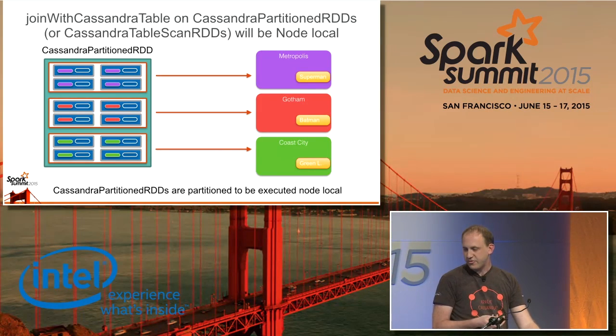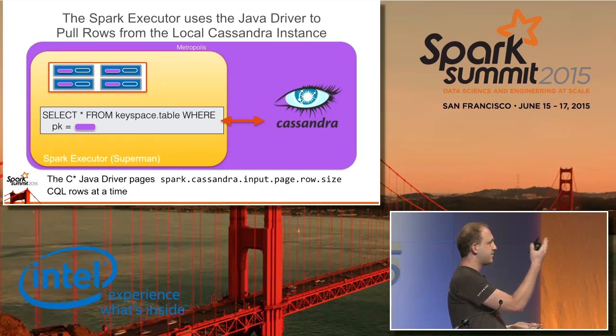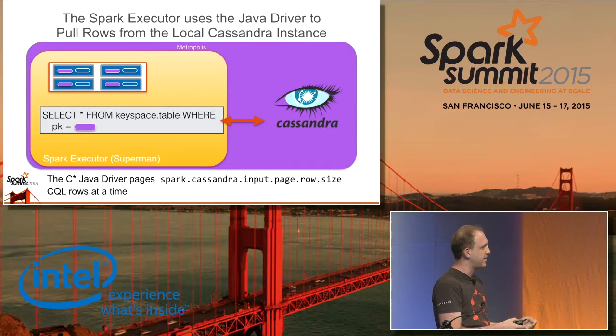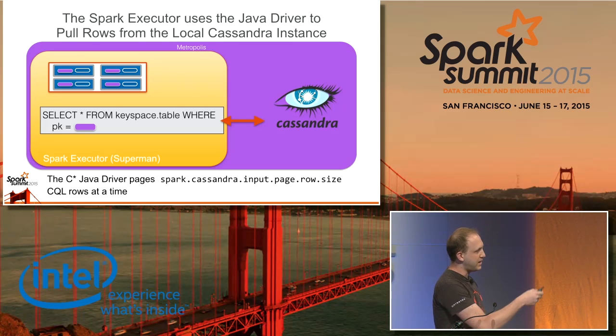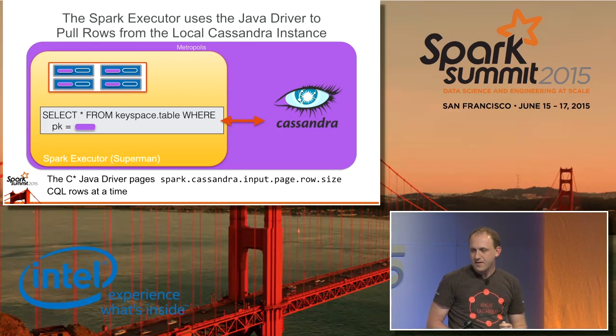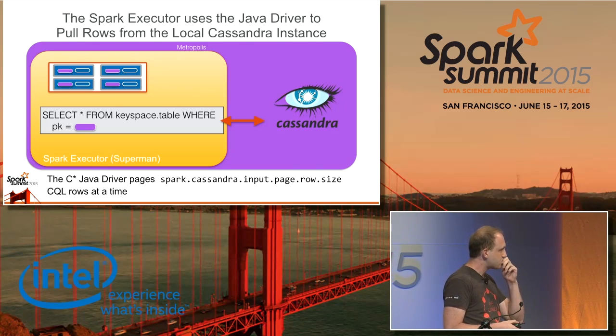So the way that this actually executes under the hood is pretty similar. We end up building these CQL statements that look like select something from your table, where the primary key is the primary key in the data that's being pulled out of the RDD. The same Cassandra input page row size controls how much data is pulled at a time. And the same pushdowns and all of that apply as well.